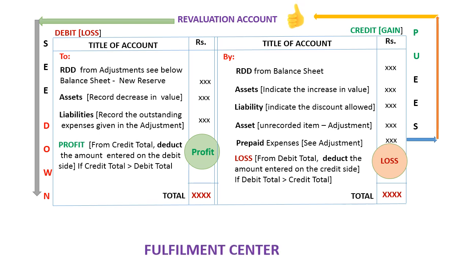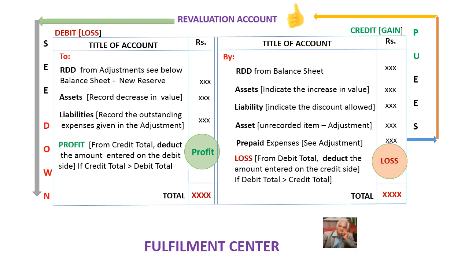With the explanation, if you see up now, take individual items, that is RDD, assets, liability, assets, prepaid. These will all be debited and the revaluation account will be credited. On the left hand side, the revaluation account will be debited and RDD, assets, liabilities will be credited. Finally, to close the revaluation account, if it is a profit, the revaluation account is debited and the partner's capital account is credited. If it's a loss, the partner's capital account will be debited and the revaluation account will be credited.